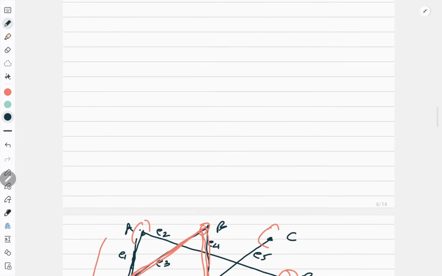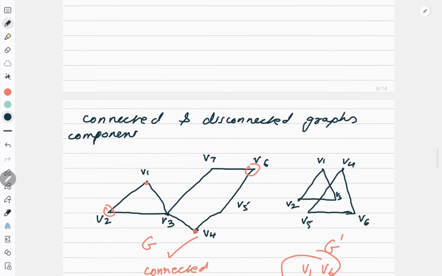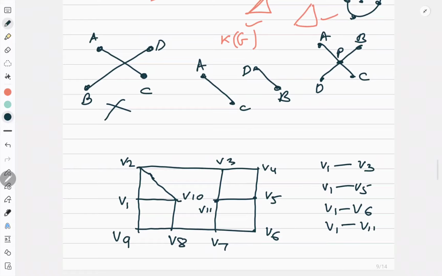So now my question in this example is to find the distance of the vertex V1 from V3, first question. Then the distance of V1 from V5, of V1 from V6 and of V1 from V11. Okay, now let us start.